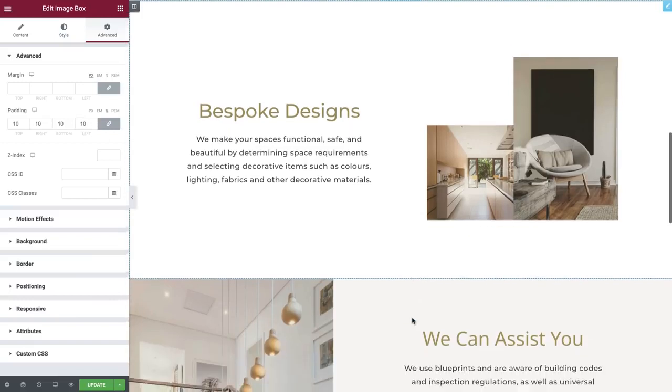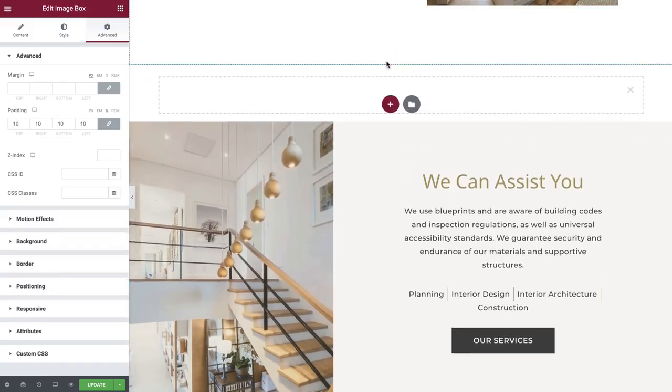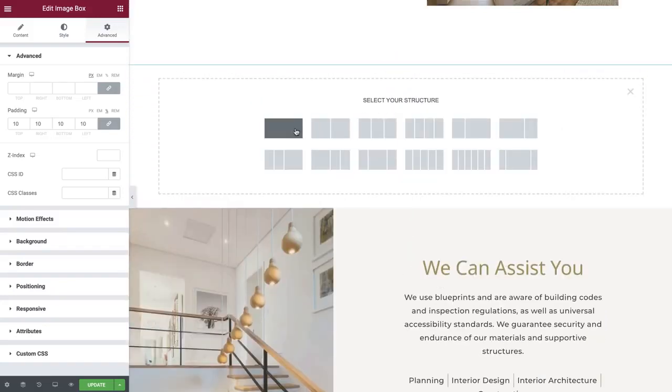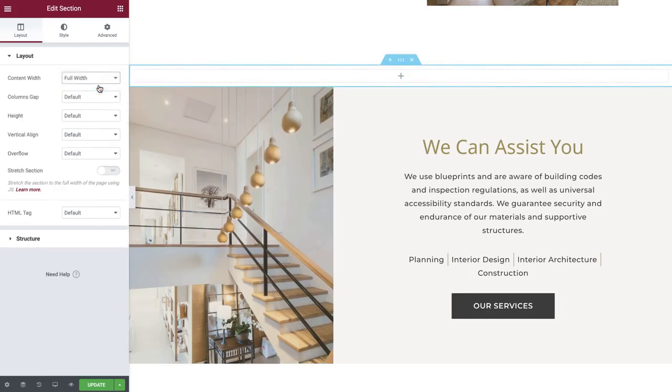The next section presents a call to action for our services. It has 2 columns. In the first column, a background image with a spacer. In the second column, we have 2 headings, an inner section, a text editor, and button widget. We're going to create a new section with one column and set its content width to full width.